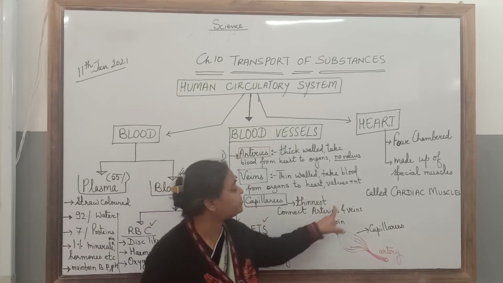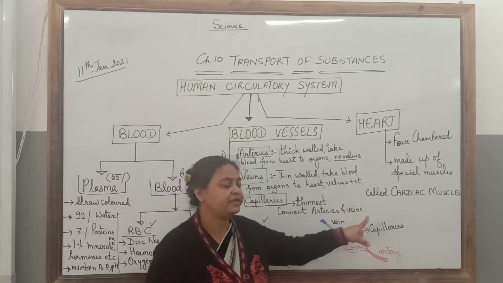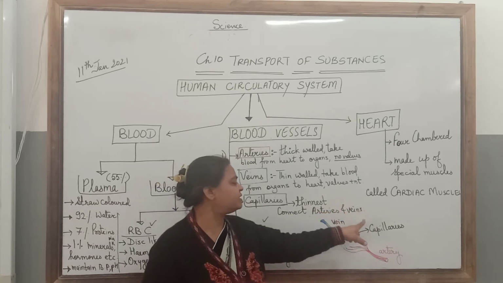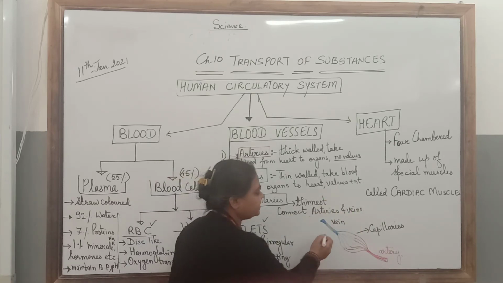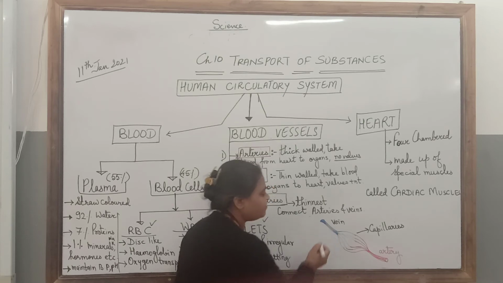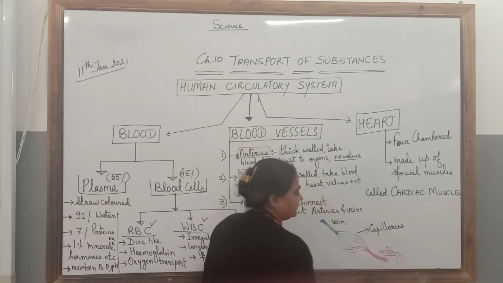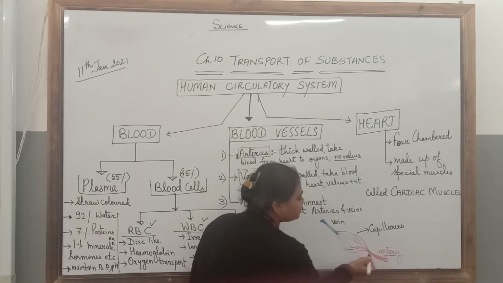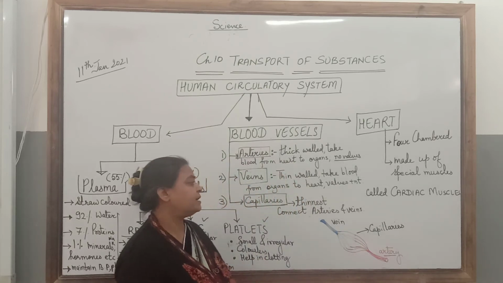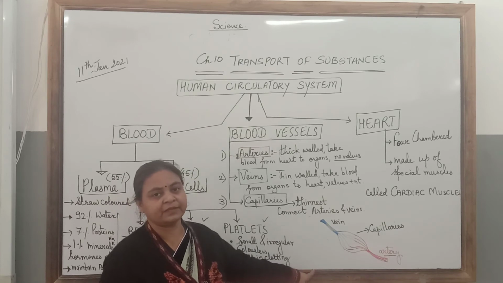Capillaries connect arteries and veins. So here you can see this blue colored structure which I have drawn, that is a vein, and the red colored structure is the artery. And connecting them are thin blood vessels, they are capillaries.